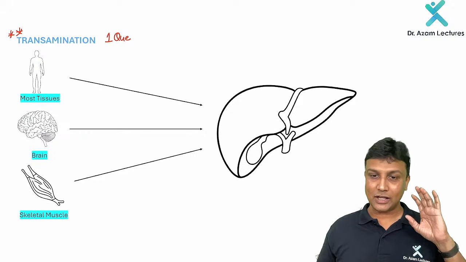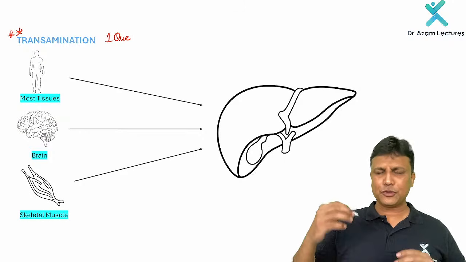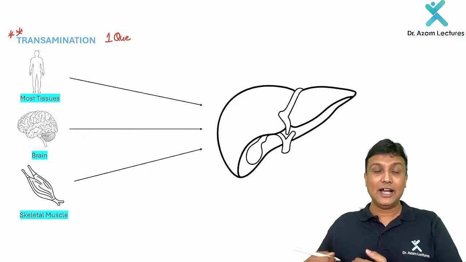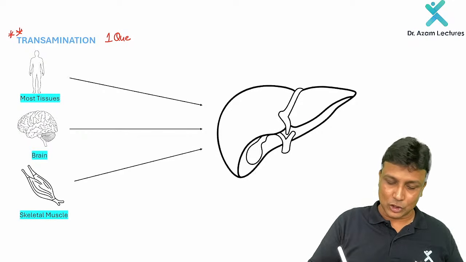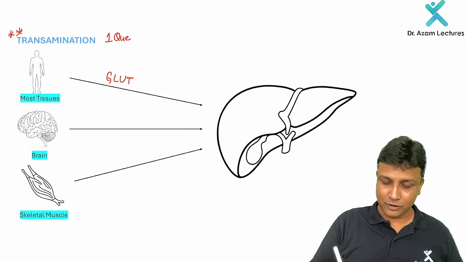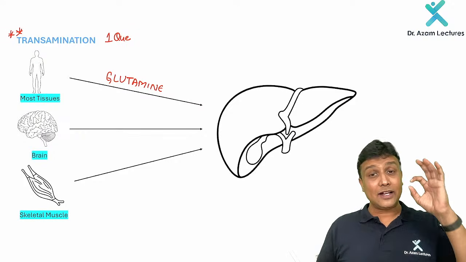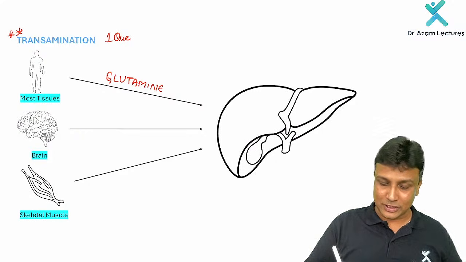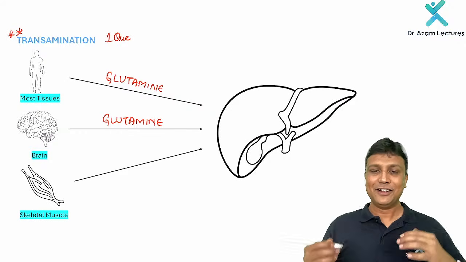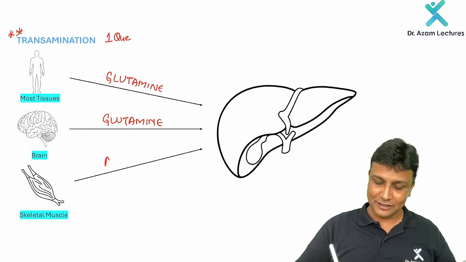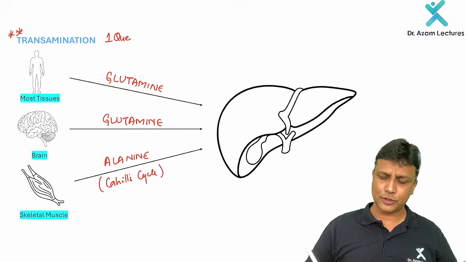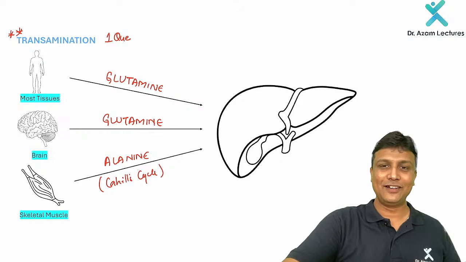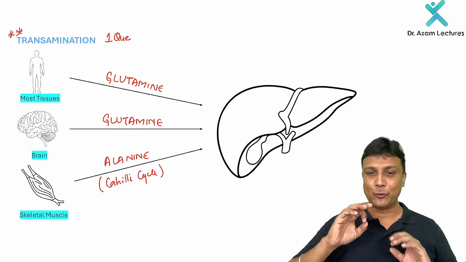Is it okay? So my dear friend, from most of the tissues in our body, ammonia is going to the liver in the form of glutamine. Now, in your MCI exam, they have asked specifically from the brain. From the brain, it is going to the liver in the form of glutamine. And then remember, from the skeletal muscle, the ammonia will go to the liver in the form of alanine. I taught you about this in the Cahill cycle, which is also referred to as the glucose alanine cycle here, sir. So we have learned about that in the Cahill cycle. I hope you are very, very clear with this one.